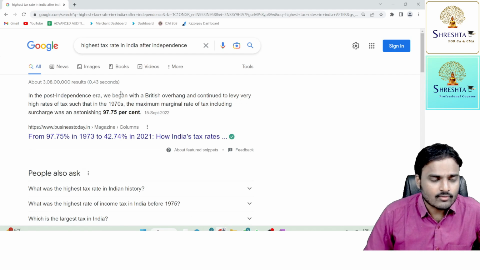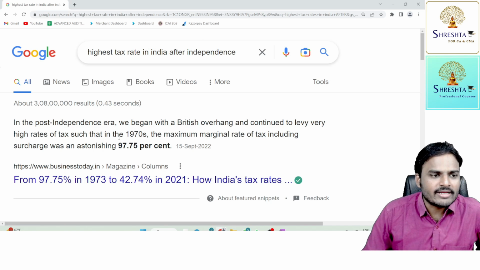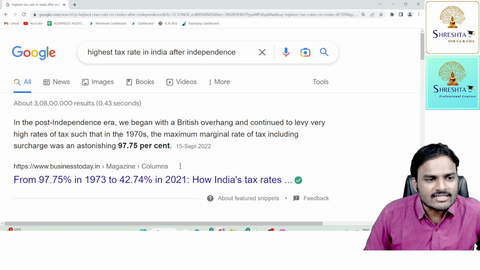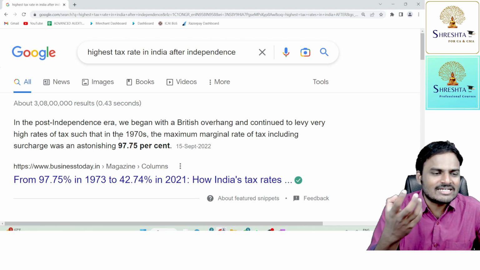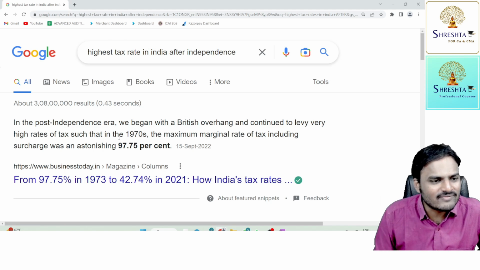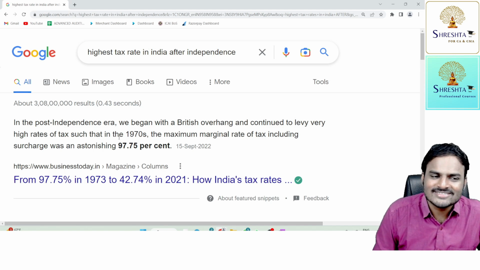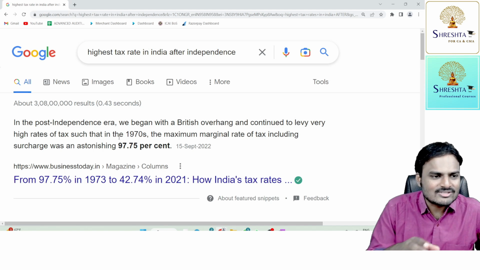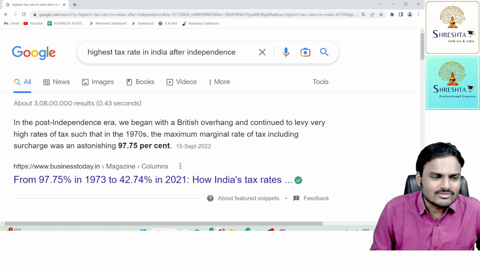If you look at this first paragraph, the post-independence era, we began with a British overhang and continued to levy very high rates of tax, such that in the 1970s the maximum tax, including surcharge, was 97.75%. That means if you are earning an income of 1 lakh rupees, you need to pay 97,750 rupees in the form of tax. That balance 2,250 is your income. Come on, enjoy. So it got reduced from 97.75 to 42.7. As of now, the maximum tax is 42.74%.